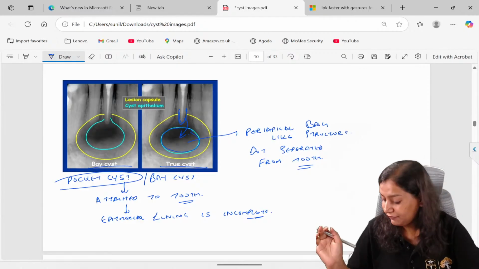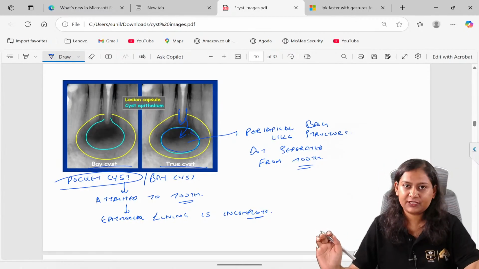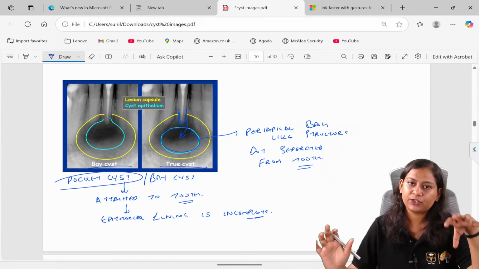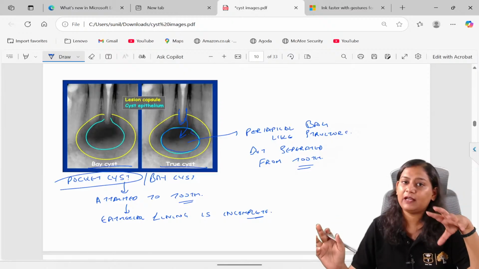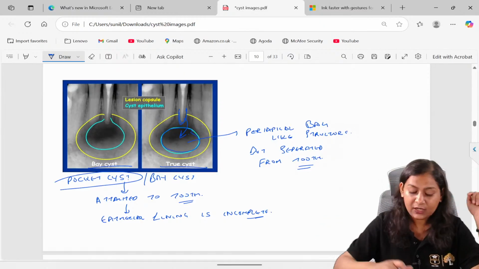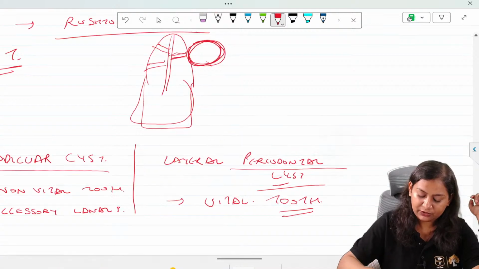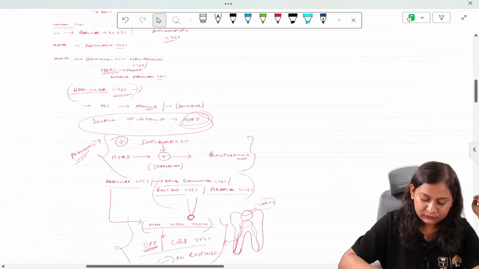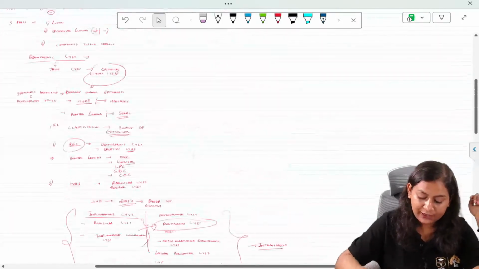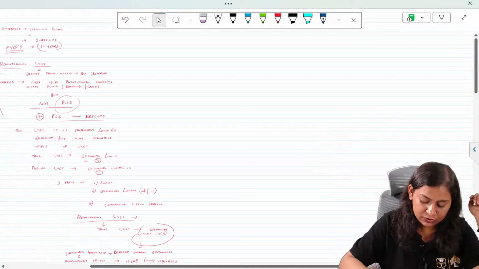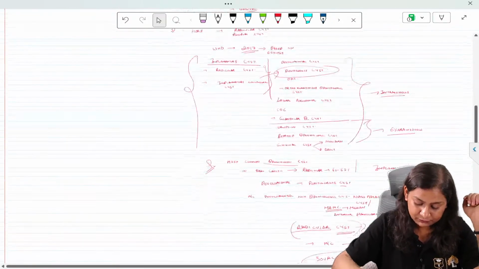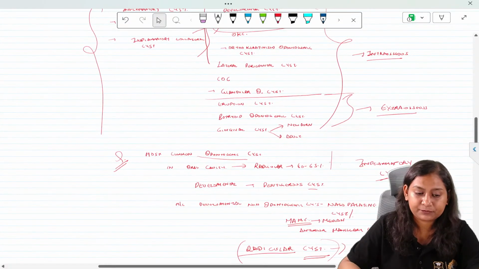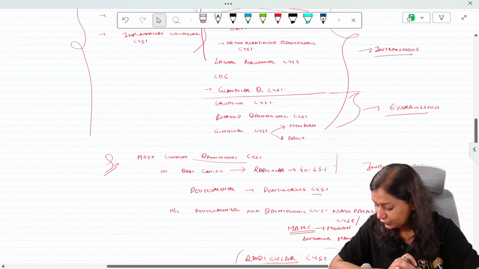Okay, then we have, so first in the inflammatory cyst, we have seen the radicular cyst. Now there is one topic also which is very important, that is inflammatory collateral cyst. So come back to your definition. Sorry, classification. Now this inflammatory collateral cyst, it is divided into,